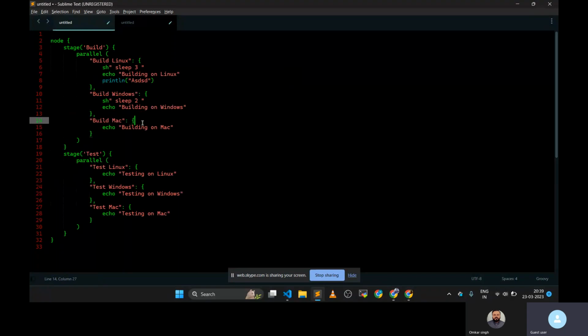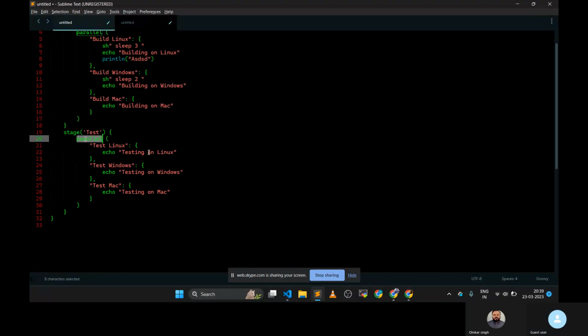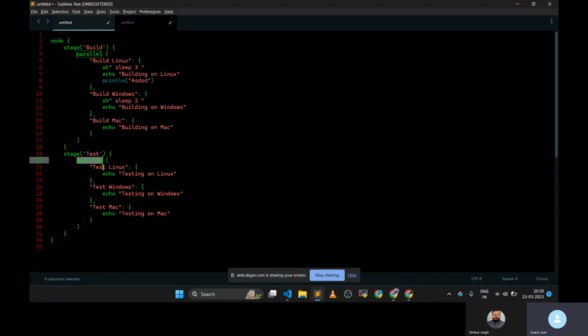I have added this example here. So this is a parallel function. It is a function, it is not any kind of block. If you see, the round brackets are here, right? It means it is a function, and here we are passing a map. Map means key value pair. So this is the key and this is the stage, the value. Are you getting what we are saying here?